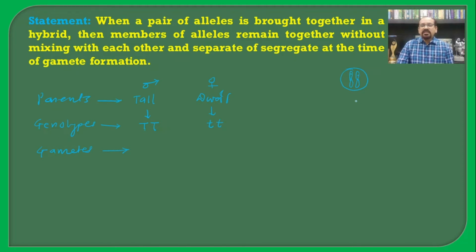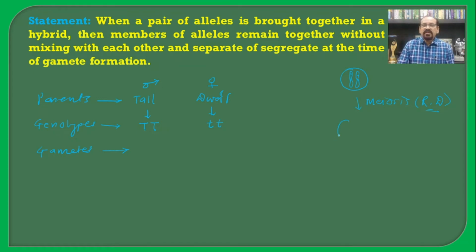In any organism there are homologous chromosomes, that is a diploid condition. In such a case, during the formation of the gametes there is meiosis, and meiosis is known as reduction division, as it reduces the chromosome number to half.